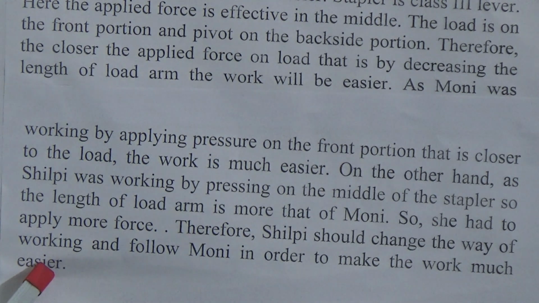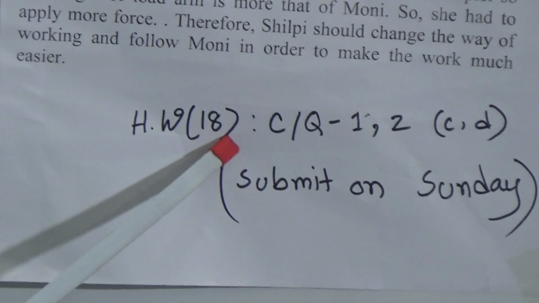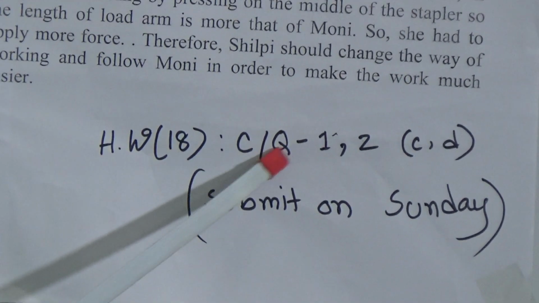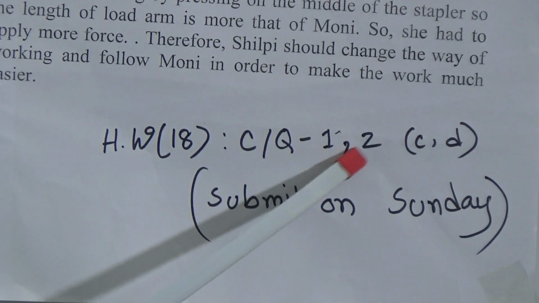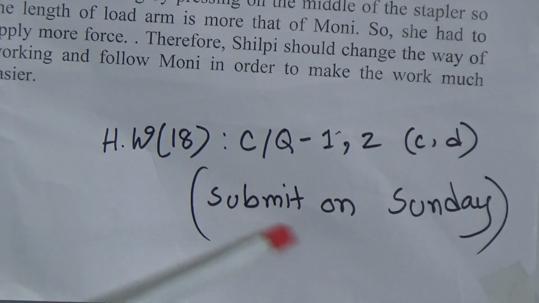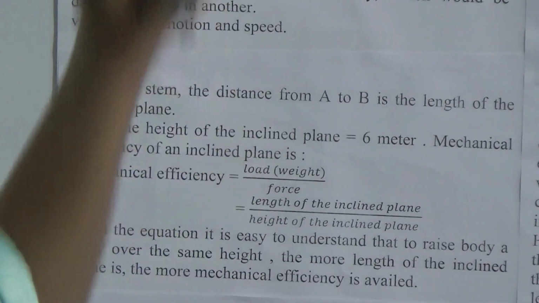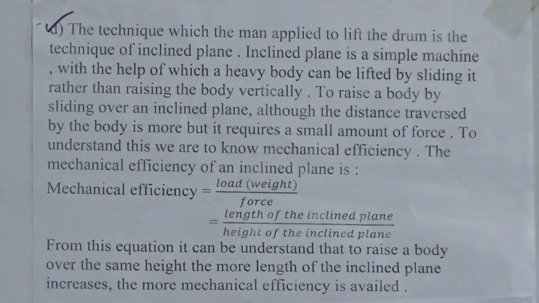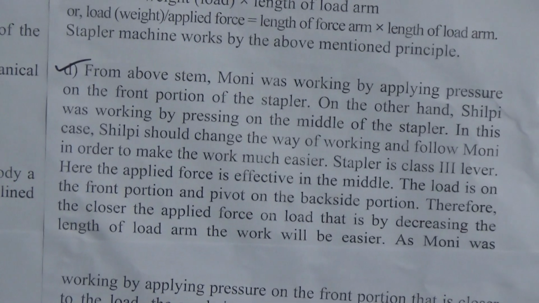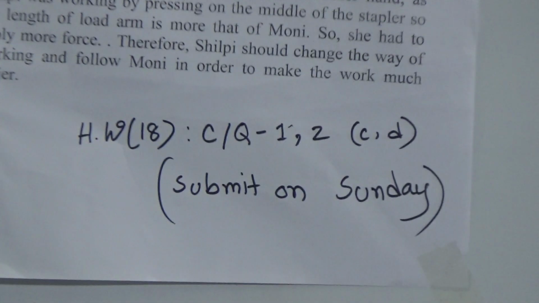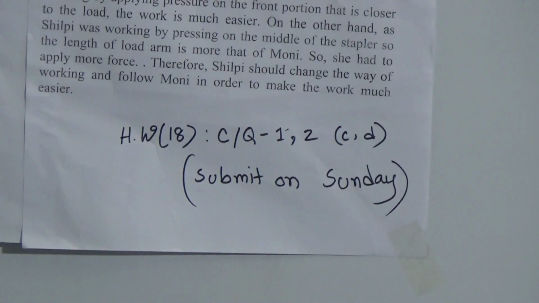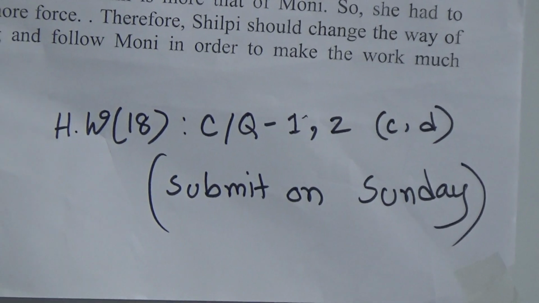Dear students, we have finished our today's question answer, and this is your homework number 18 for annual term. You have to write as your homework CQ 1 and 2, C and D, and you have to submit on Sunday. Dear students, look, this question answer, and this 2 is your homework. This 4 question answer you have to write as your homework. This C, D, again C and D.